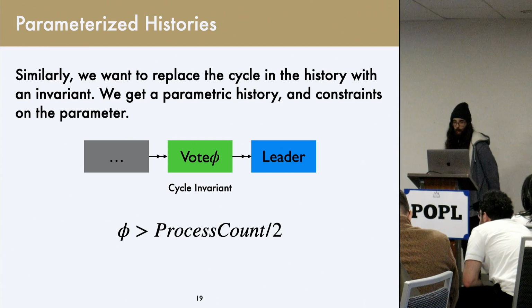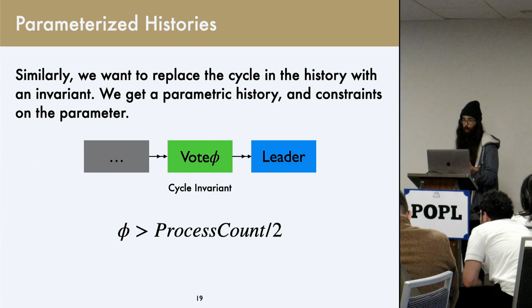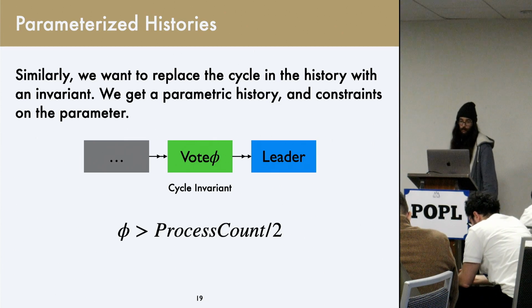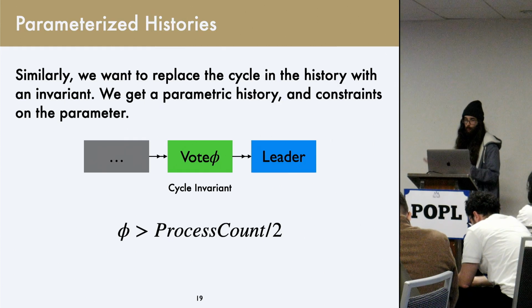And in particular, what we know is that we're going to receive a vote some number of times we'll call phi. And based on our algorithm, we know phi has to be greater than half of the processes. And so we have this special message here that's parameterized on our configuration and a constraint over the actual value.